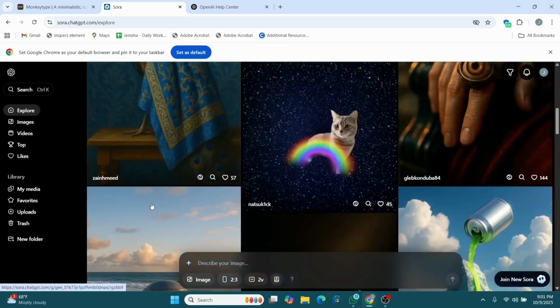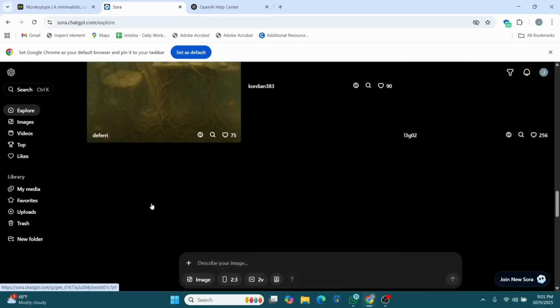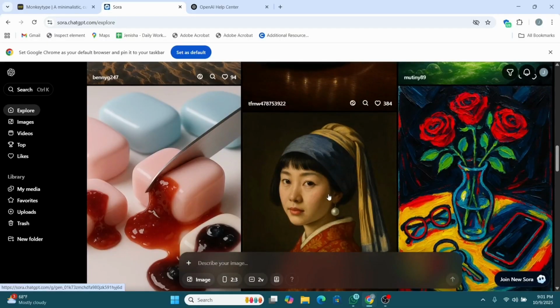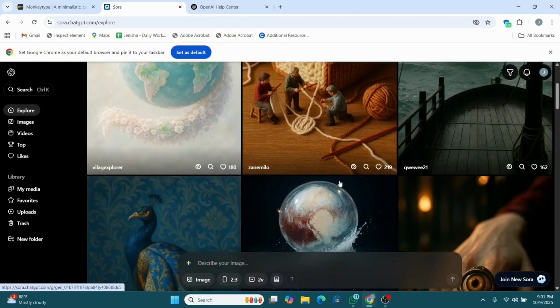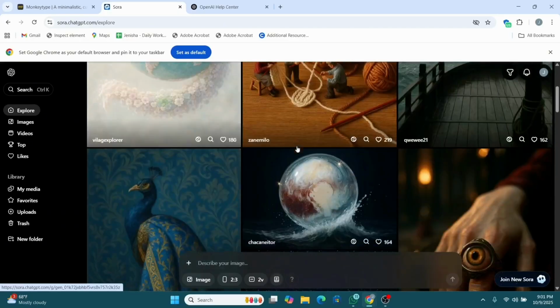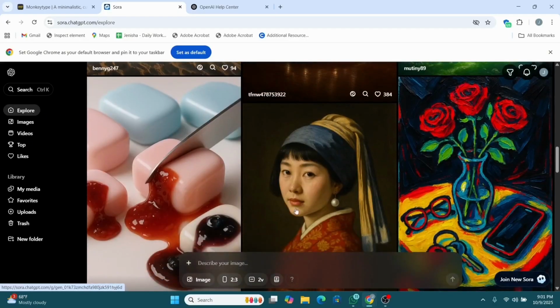You can see even on the main homepage, nobody is using a real face. They are using something that is unrealistic. For example, these characters right here, even these characters, and even this painting right here, you can see how people are using them. And never mimic a real person's voice or appearance, and also add a disclaimer like "this video was generated using AI, no real people were used," and you can just go ahead and follow it up.